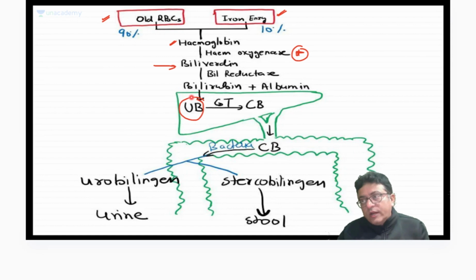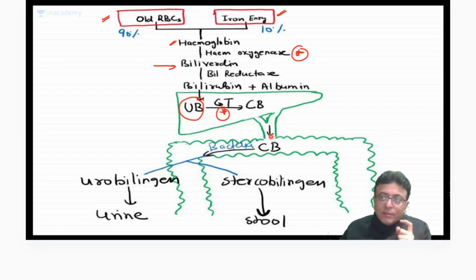This is unconjugated bilirubin. Now here the things start. Unconjugated bilirubin, in the presence of glucuronyl transferase enzyme, converts into conjugated bilirubin. Listen carefully: unless unconjugated converts into conjugated, it will not be able to be excreted in the bile duct.